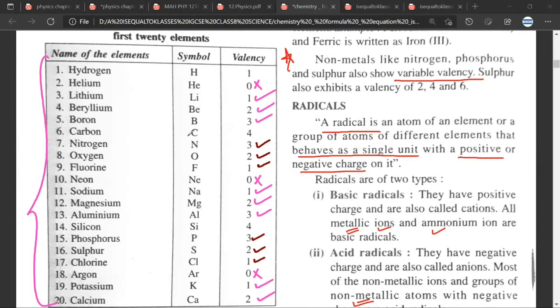Yes, sir. The peculiar thing about carbon is that carbon will prefer to share the 4 electrons. Any doubt? No, sir. If you remember, we had done methane, the structure of methane. Do you remember? No, sir.